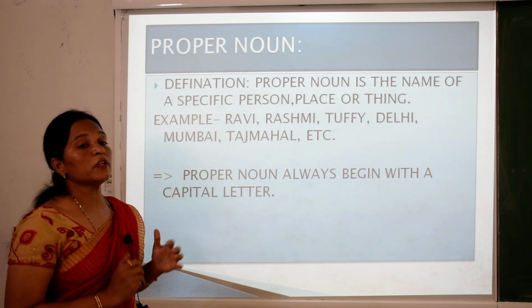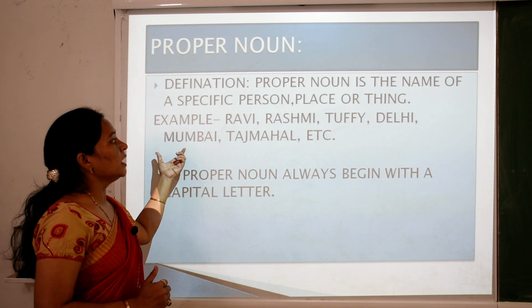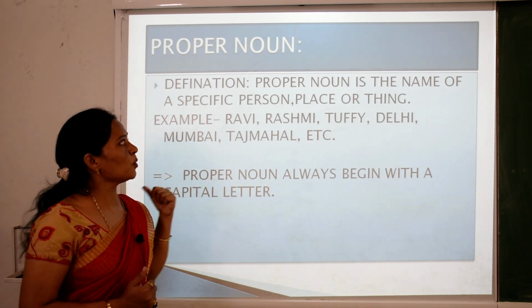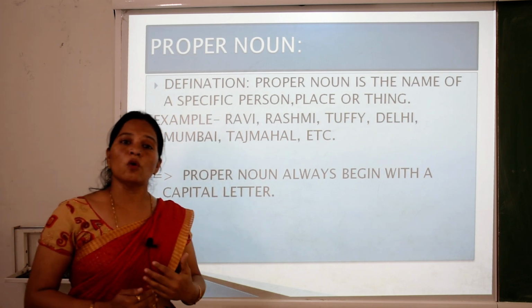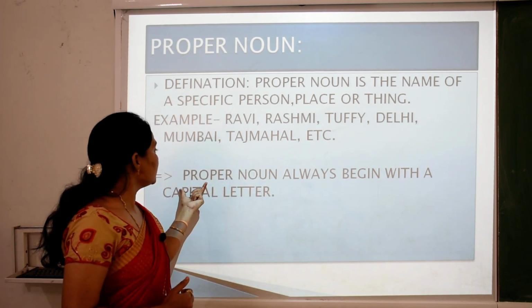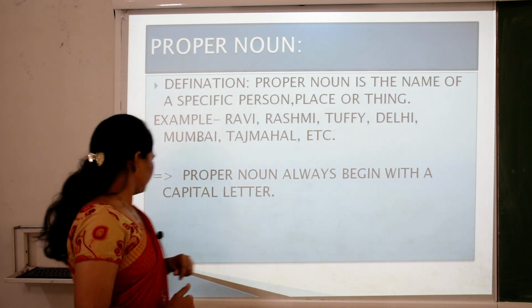Delhi is the specific name of a place. Mumbai also, and Taj Mahal is the specific name of a monument. So children, a proper noun always begins with a capital letter. I repeat this, a proper noun always begins with a capital letter.